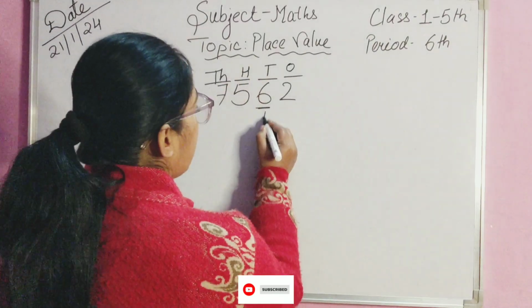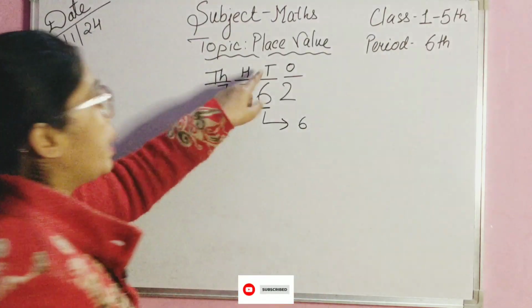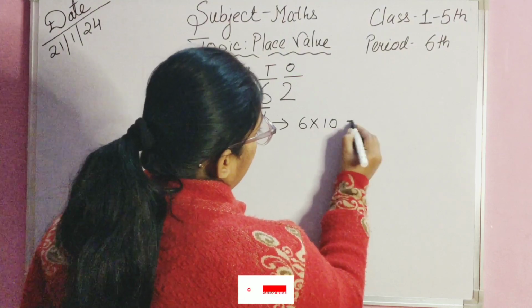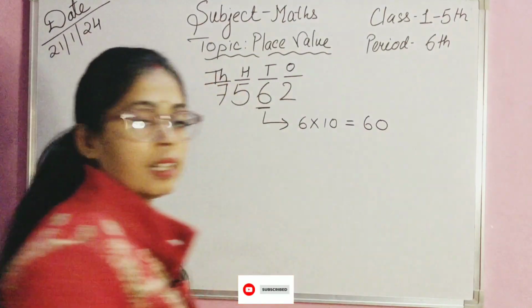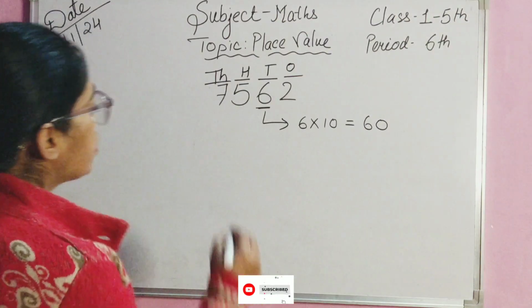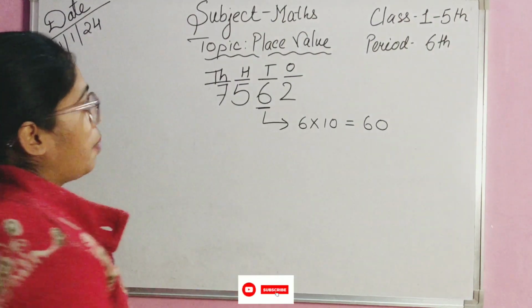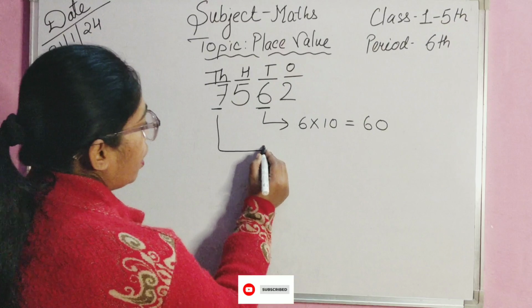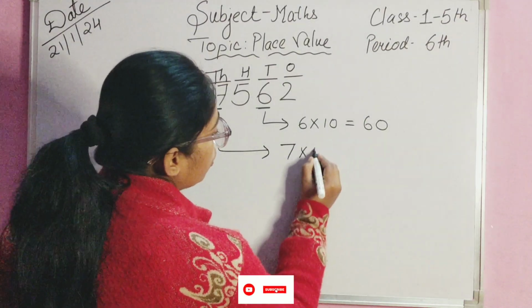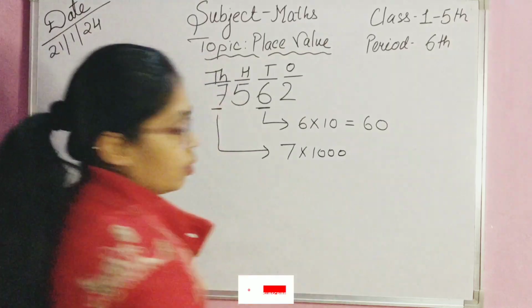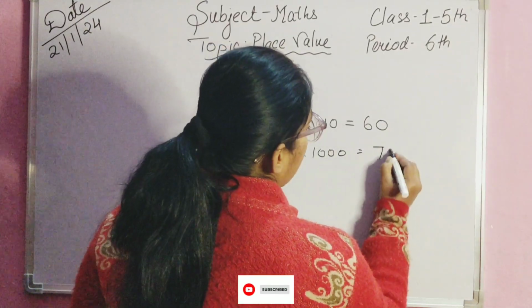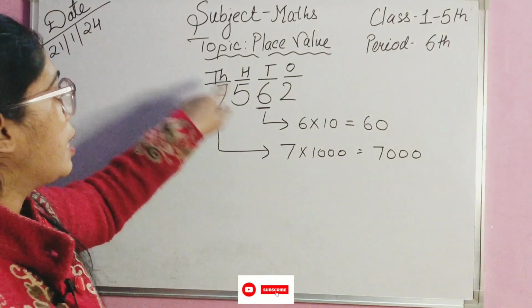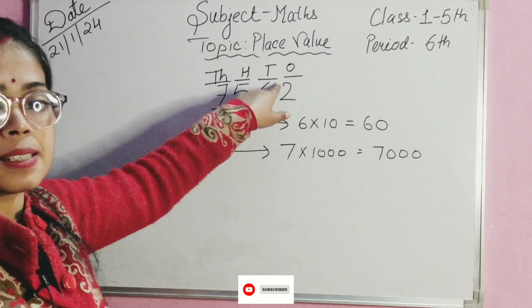So 6, you can see, is at which place, students? Tens place. Yes, very good. So 6 into 10, that is equal to 60. Okay, and suppose now you have to say the place value of 7. Okay, so what you will do, you will see 7 into 1000. Okay, so what will be the answer? 7,000. So 7 is at thousands place, 6 is at tens place.